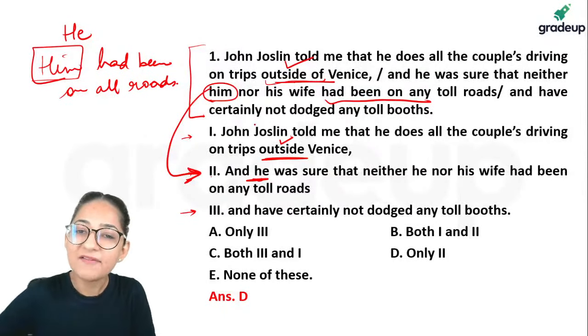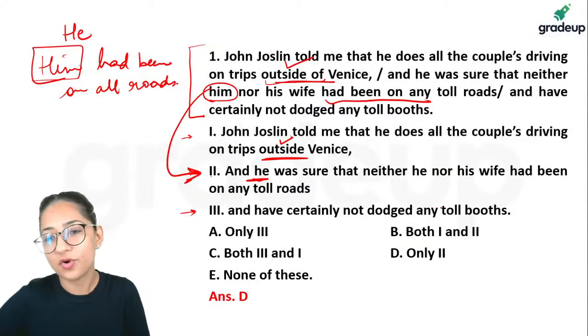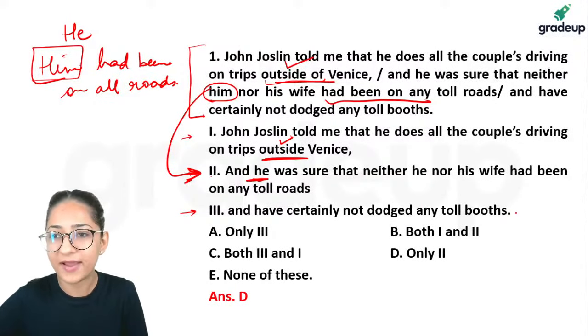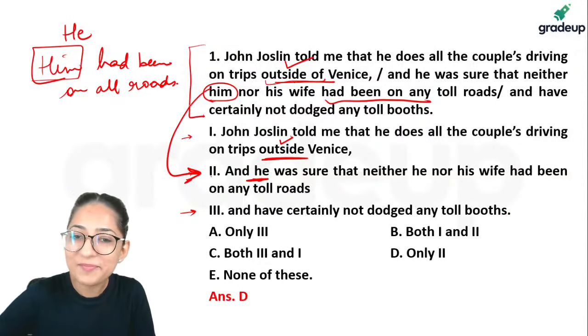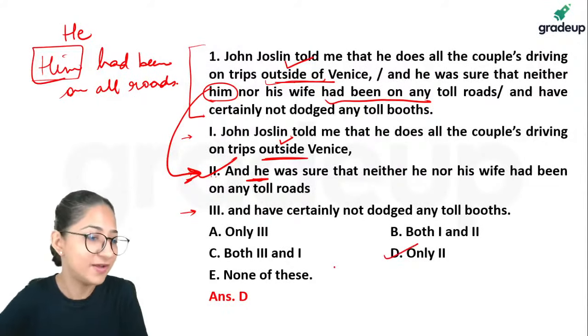Third part: and have certainly not dodged any toll booths. This is absolutely fine, no problem there. So the only problematic part is the one that proposes a correction on the base sentence. Okay? So clearly option D will become your answer.